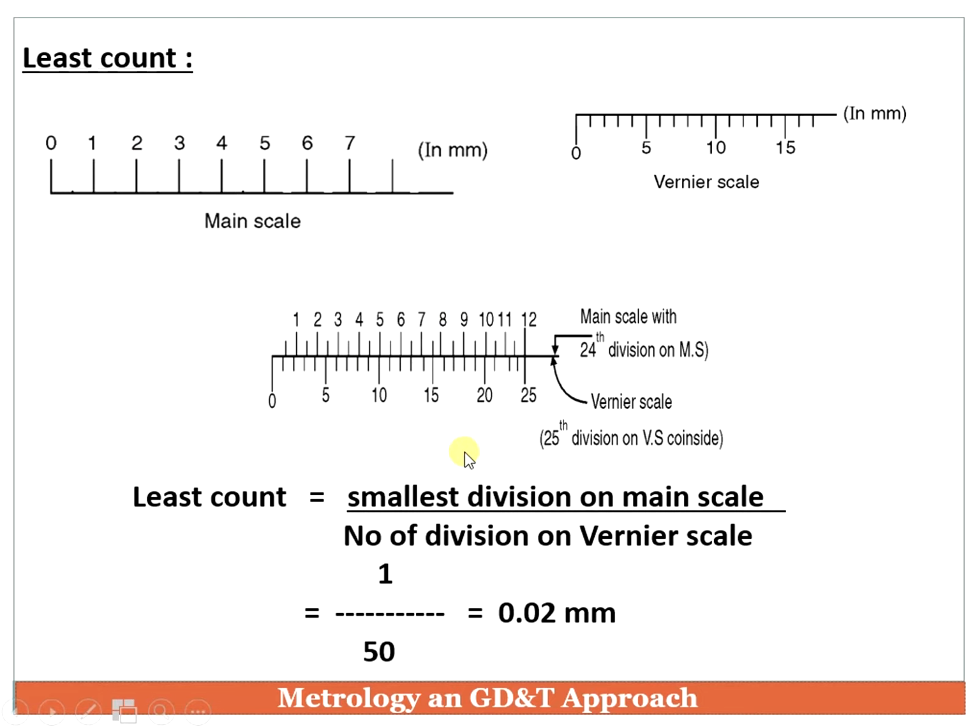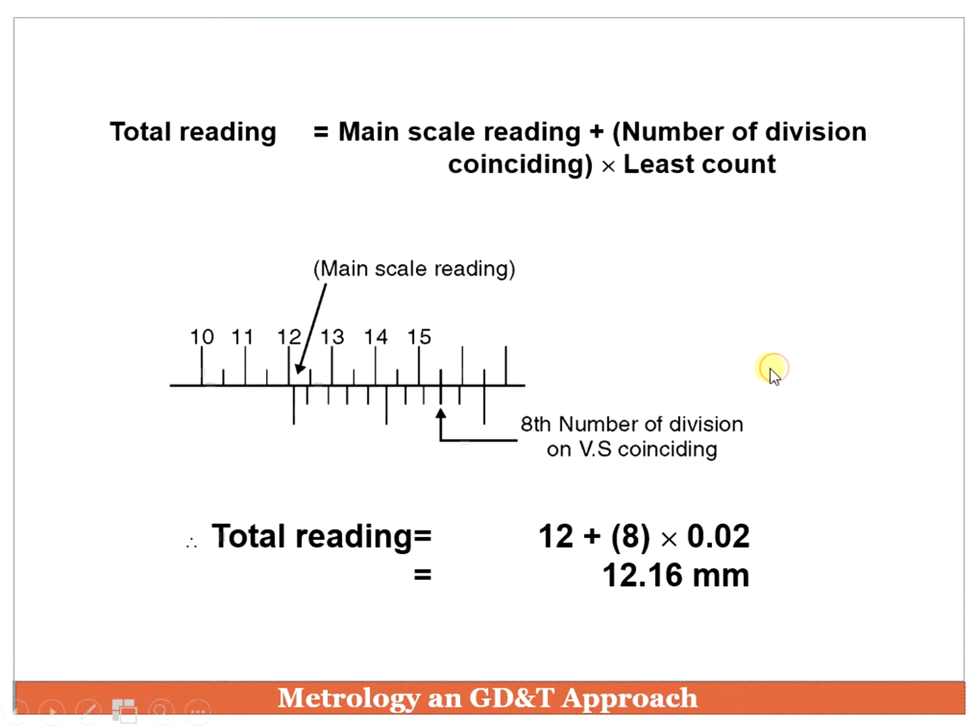So the smallest division on the main scale is 1, divided by the total number of divisions. The total number of divisions on a vernier is usually 50. So we have 50 divisions, and 1 divided by 50 gives 0.02 mm as the least count. Every vernier caliper follows the same formula for calculating the least count. Now the simplest and most important part, taking the reading.